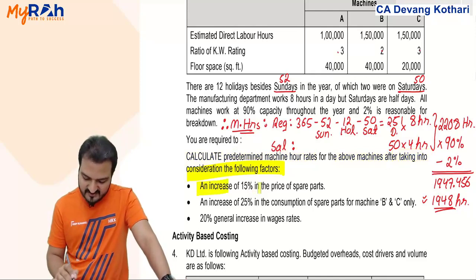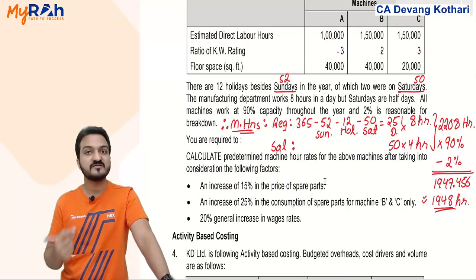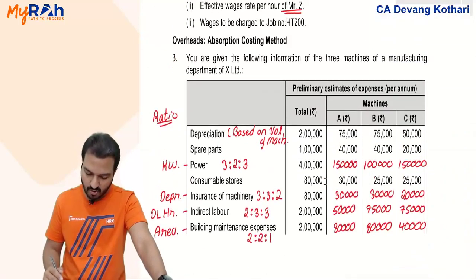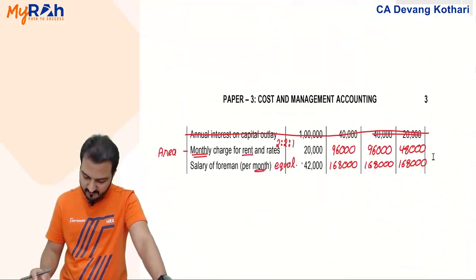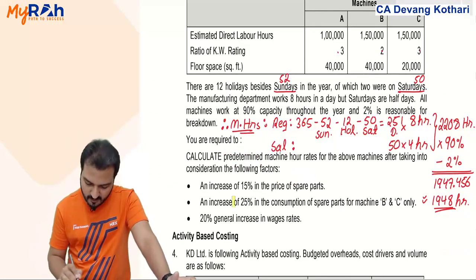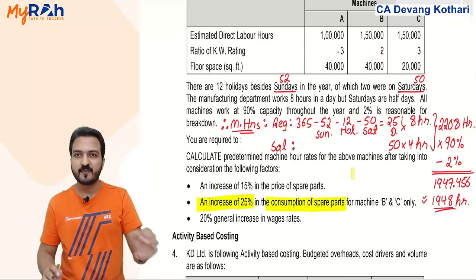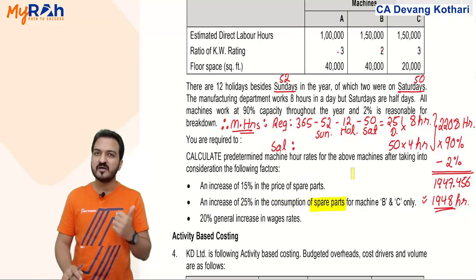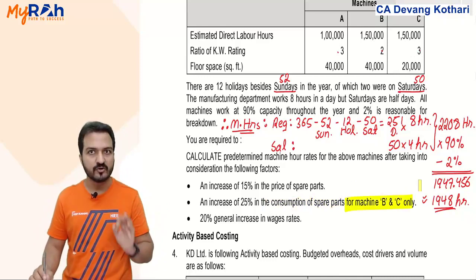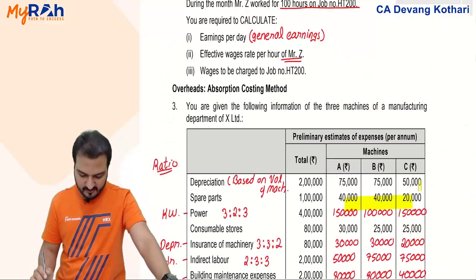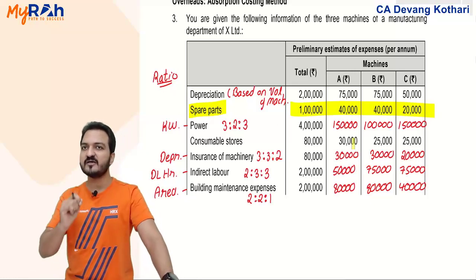They say an increase of 15% in price of spare parts. So spare part prices are increasing by 15%, so my spare part cost over here will also increase by 15% accordingly. We'll do that. An increase of 25% in consumption of spare parts. So spare part price is increasing 15%, spare part consumption is increasing 25% for machine B and C only. So I'll give both those adjustments here. My spare part price will increase for all of them. Spare part consumption is increasing in only B and C.